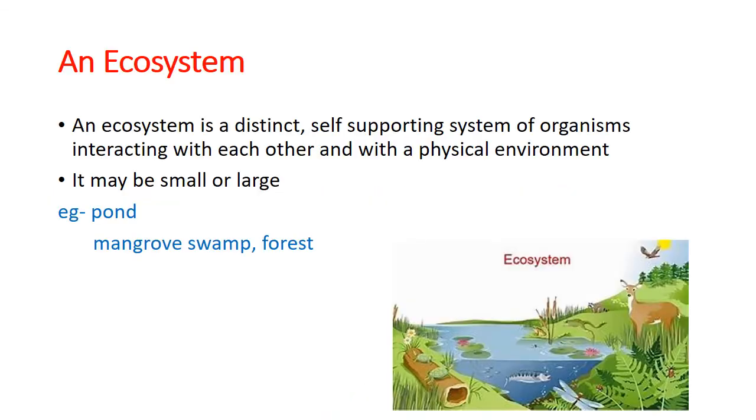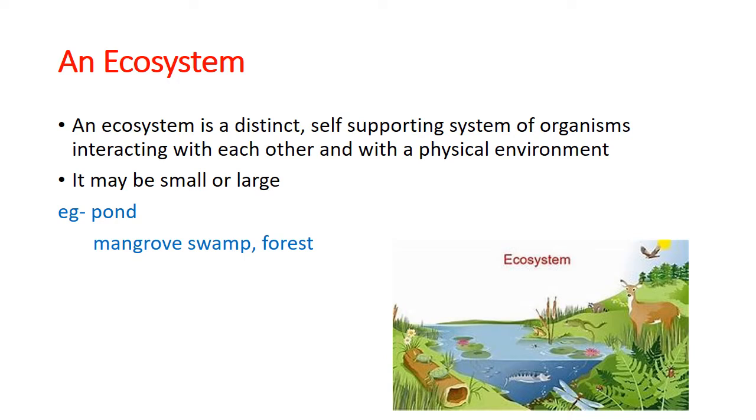Today we are going to, first, look at what an ecosystem is. An ecosystem is the place where organisms interact with each other and also interact with the physical environment. It means biotic or living factors interact with each other. Other than these, living factors also interact with abiotic or non-living factors. So this is a self-supporting and distinct place.